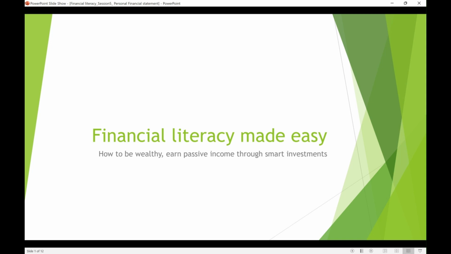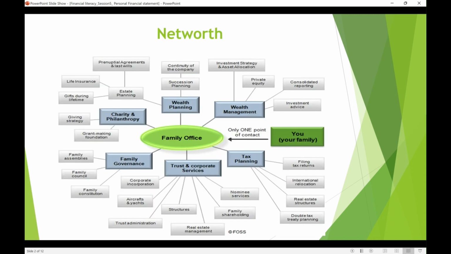In this program, we're going to learn how to be wealthy and earn passive income through smart investments. Today's topic is about net worth. How do we calculate our net worth? So, what is net worth? Let us see some examples today and we can calculate our own net worth.